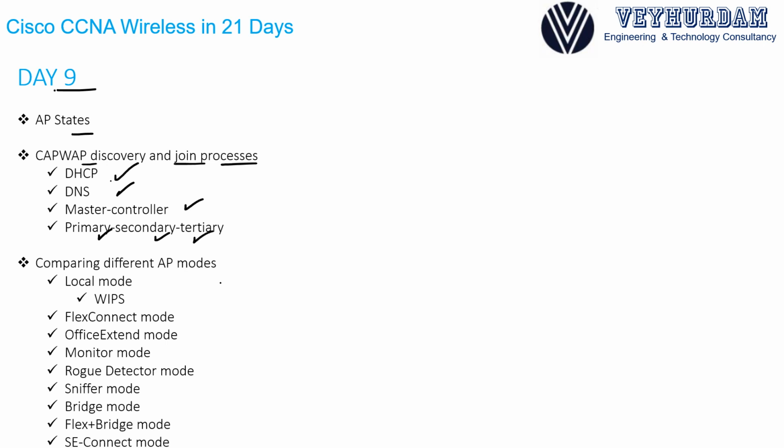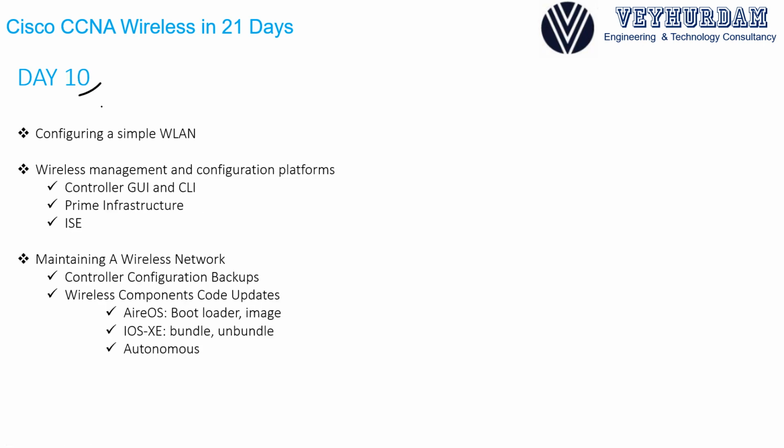We will also go over comparing different access point modes: local mode, Flex Connect mode, Office Extend, Monitor mode, Rogue Detector mode, Sniffer mode, Bridge mode, Flex Plus Bridge mode, and lastly, SE Connect mode. And we will understand their differences and why we need them.